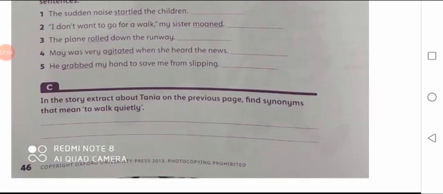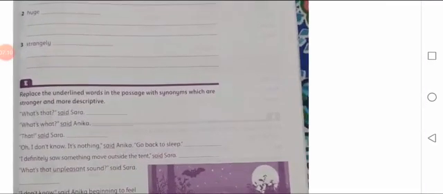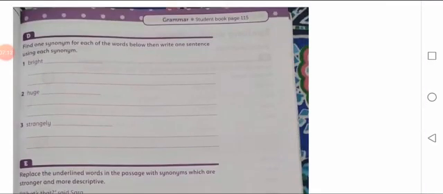Students, I think it will be very easy and interesting for you to learn new words. Especially in A part, there are many words which you are reading for the very first time, or they are new words for you. So learn them and add them in your vocabulary. When you do your creative writing or your paragraphing, then try to use them.